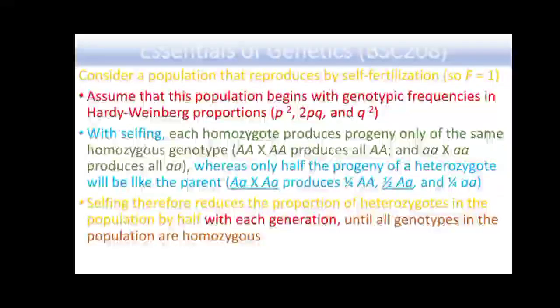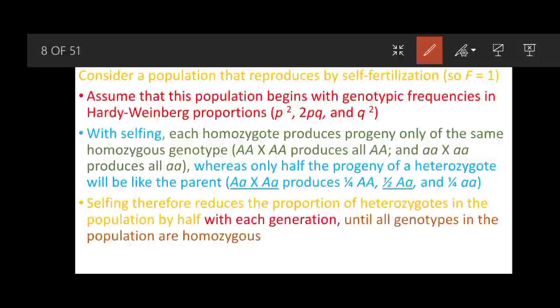Now consider a population that reproduces by self-fertilization, where F is equal to 1, and we assume that this population begins with genotypic frequencies in Hardy-Weinberg proportions. While selfing, each homozygote will produce like individuals, both in the case of capital A and small a.